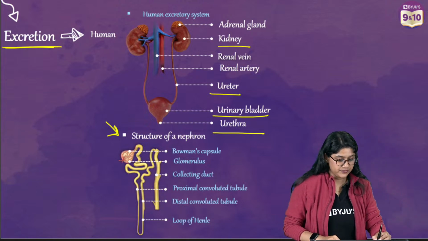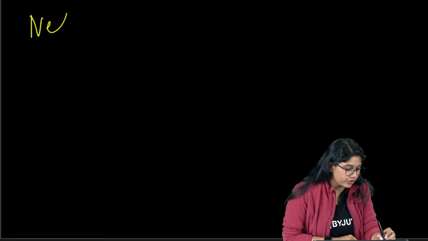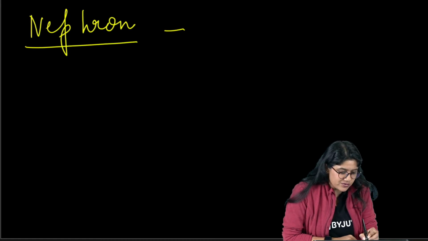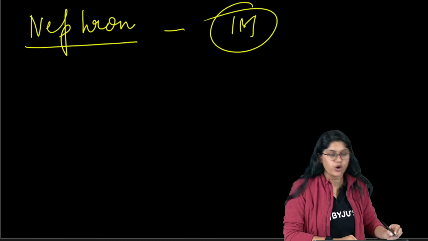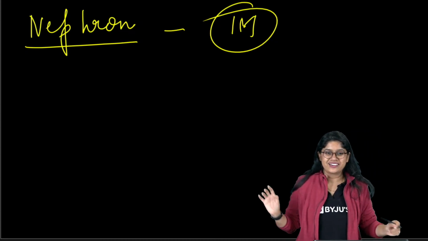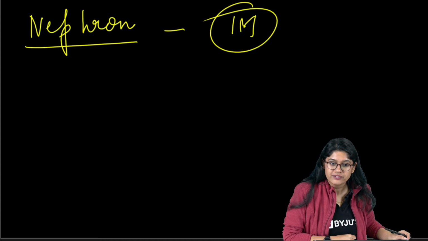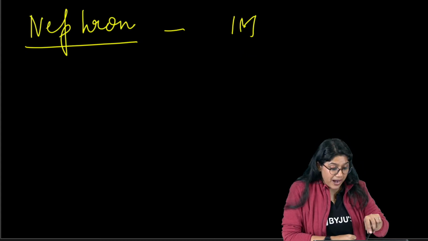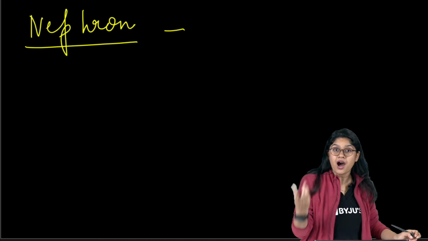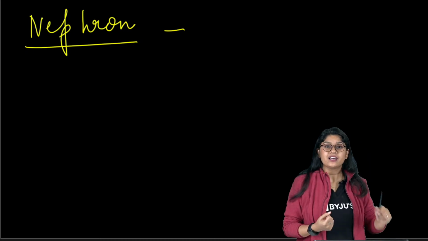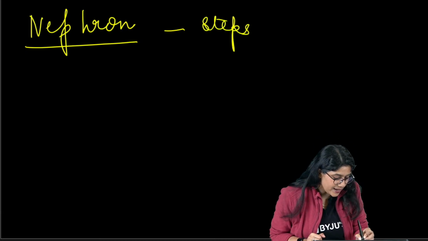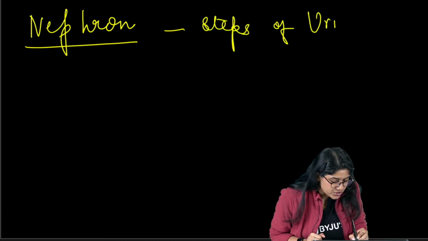Awesome. Now let's talk about the nephrons. Nephron is a 1 mark question in terms of what is the structural and functional unit of the kidney. It's the nephron, right? Now, apart from this, there's one important question that can be asked in the examination: write the steps of urine formation.